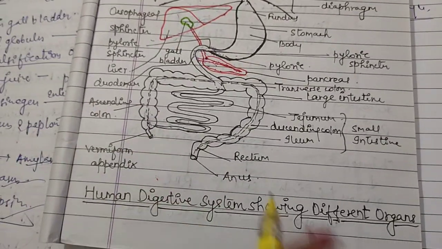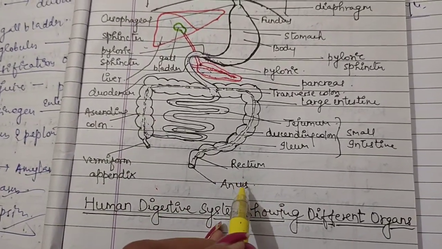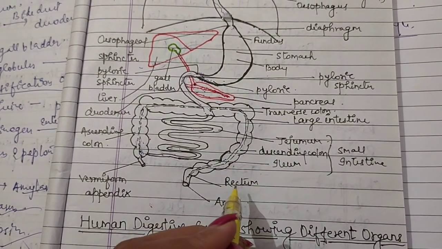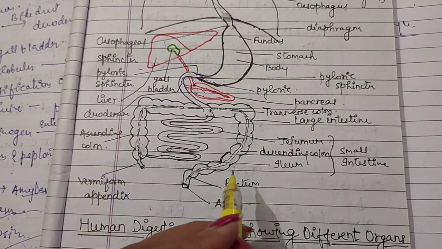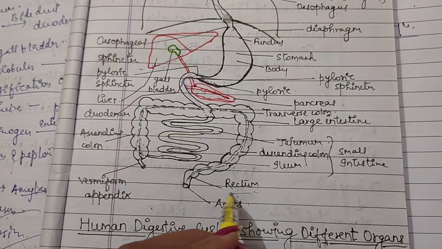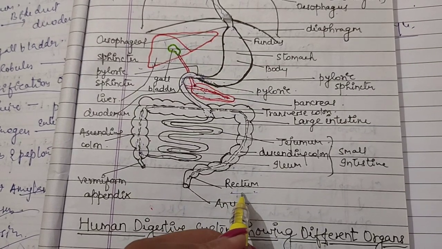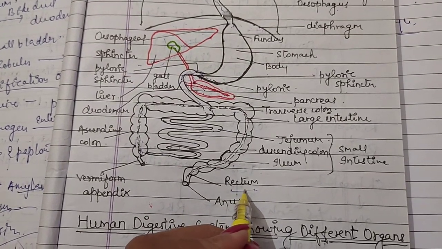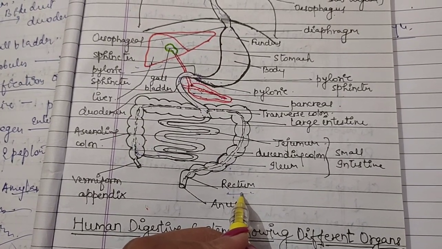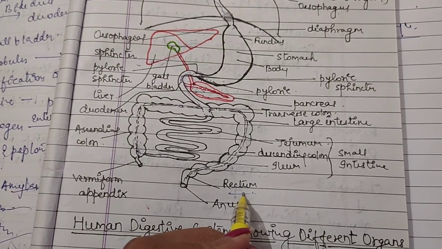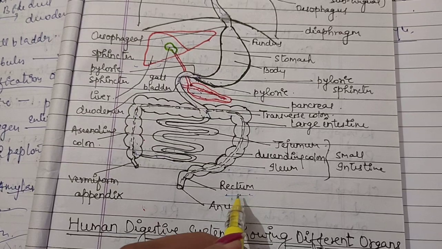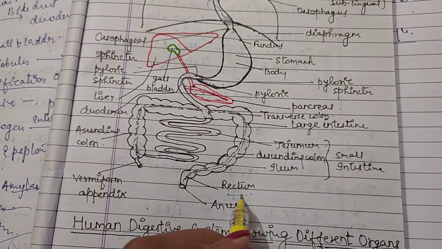And the last one is the rectum. The large intestine moves its remaining content towards the rectum, which makes up the final 15 to 20 centimeters of the alimentary canal. And what it does, it stores feces. Feces means the waste material that consists largely of undigested food, digestive juices, bacteria, and mucus, until elimination.